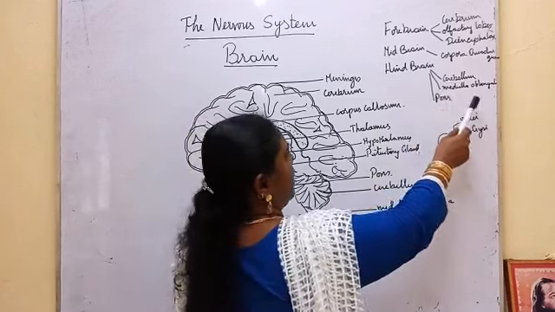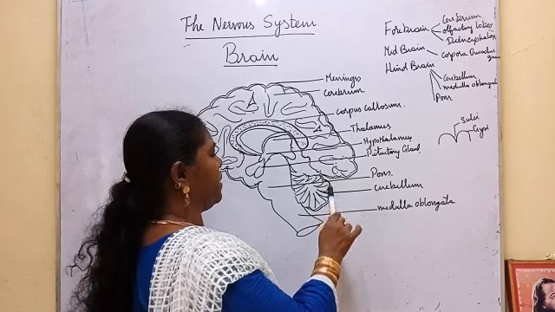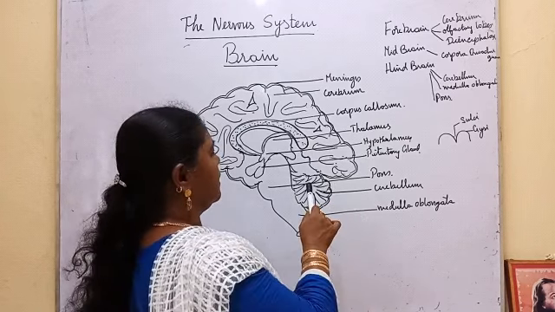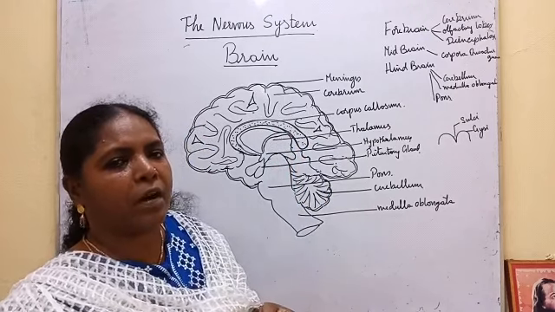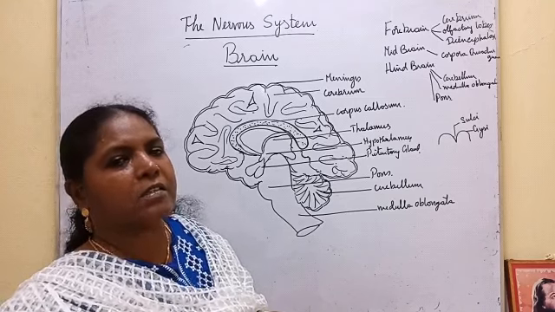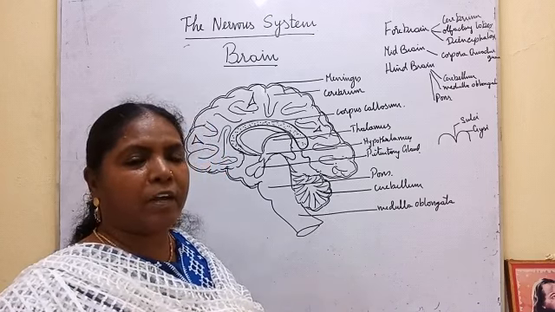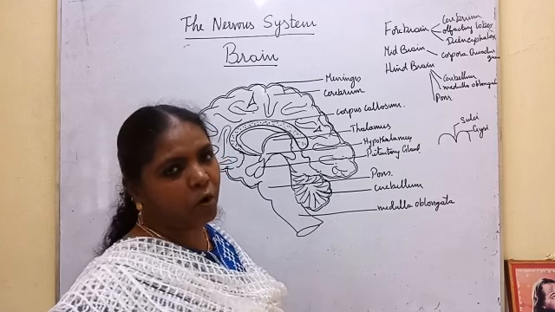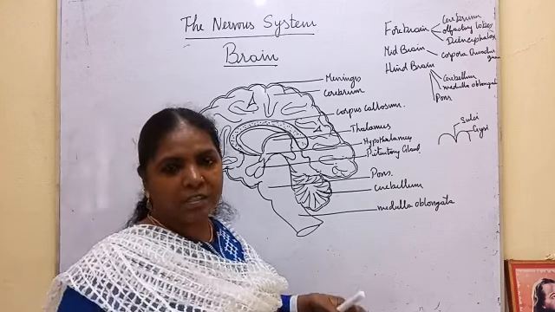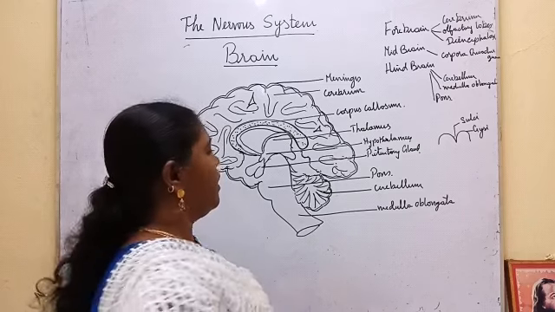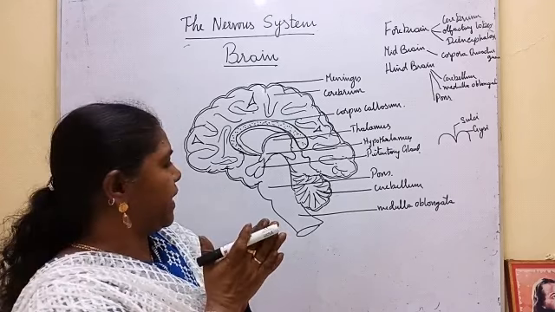It is made up of cerebellum, medulla oblongata, pons cerebelli. Compared to the cerebrum, the cerebellum is smaller. The cerebrum is responsible for thinking, planning, memory, sense of smell, taste, touch. And the cerebellum plays a very important role in balancing the body. If a person takes an alcohol drink, it affects the cerebellum. That's why he loses his balance. He cannot walk steadily.